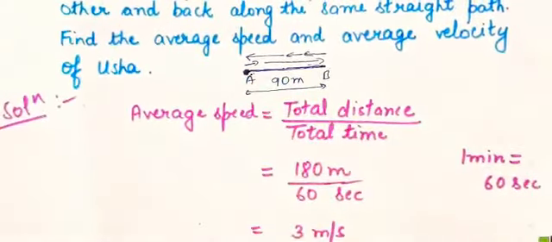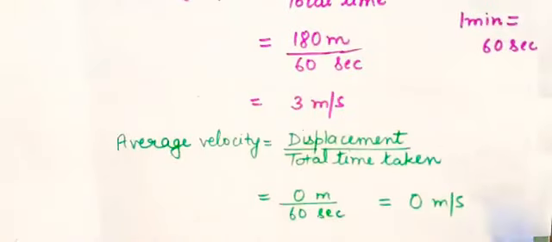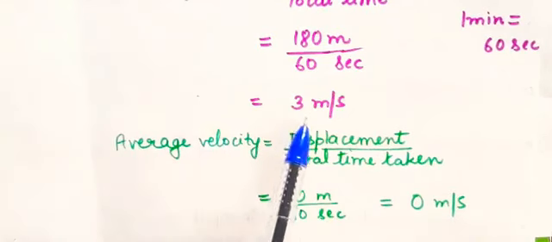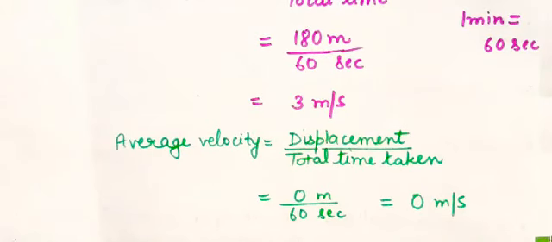And what is the total time taken? Same, 1 minute, that is 60 seconds. So 0 by 60 is 0, so it is 0 meter per second. So average speed is 3 meter per second, and average velocity is 0 meter per second. You just need to substitute the values in the formulas.